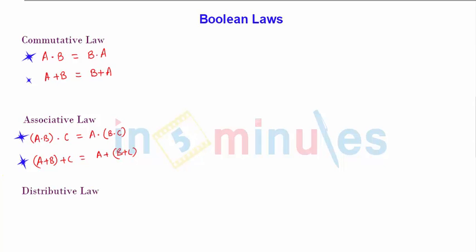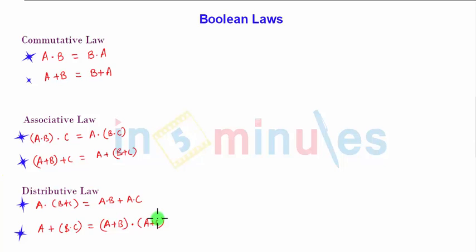Next one is the distributive law. For this distributive law, A and with (B plus C) will give you A into B OR A into C. The same law can be written if the signs are reversed. Then let us see what you will get. For the OR operation, A OR (B and C) will be (A OR B) and (A OR C). So this is nothing but the distributive law.